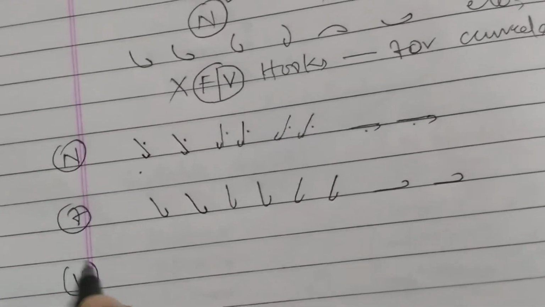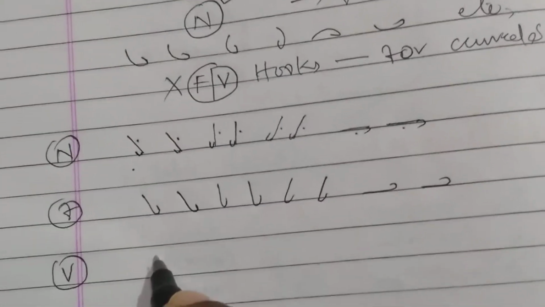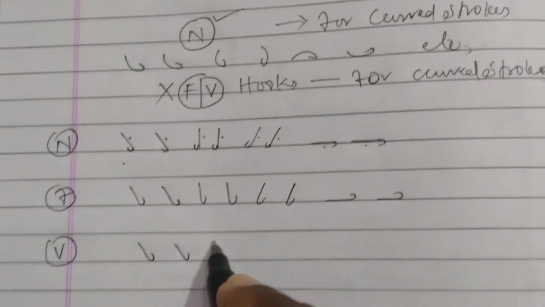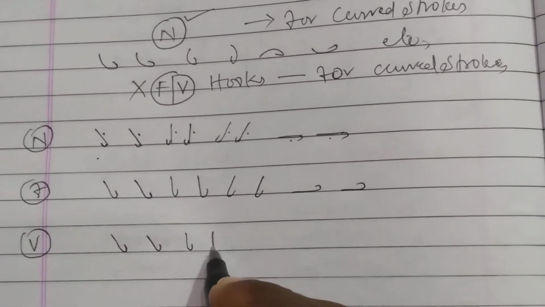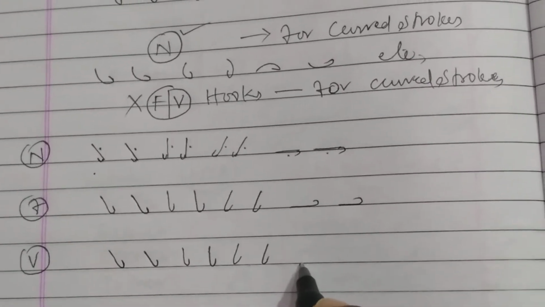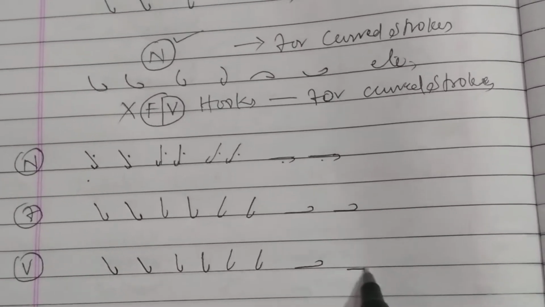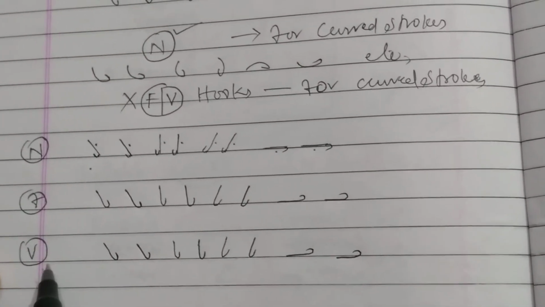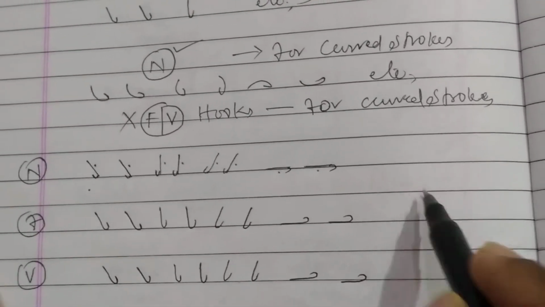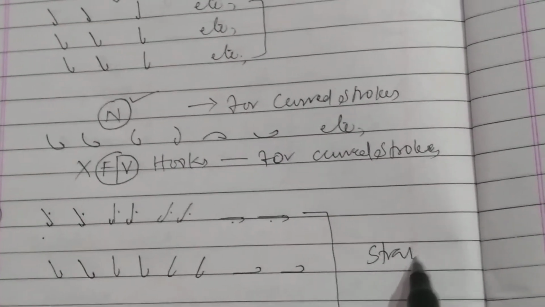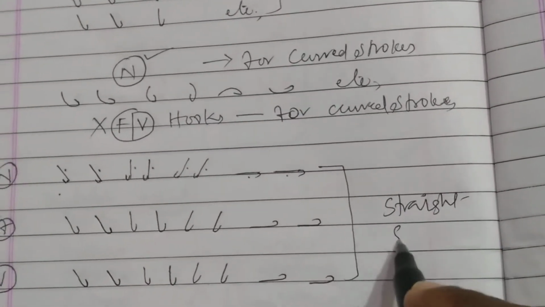Now I am writing the V hook for straight strokes. P V hook, B, T, D, CH, J, K, G. There is no difference between F and V hooks. Both are used for straight strokes. Just to concentrate, these are all straight strokes.